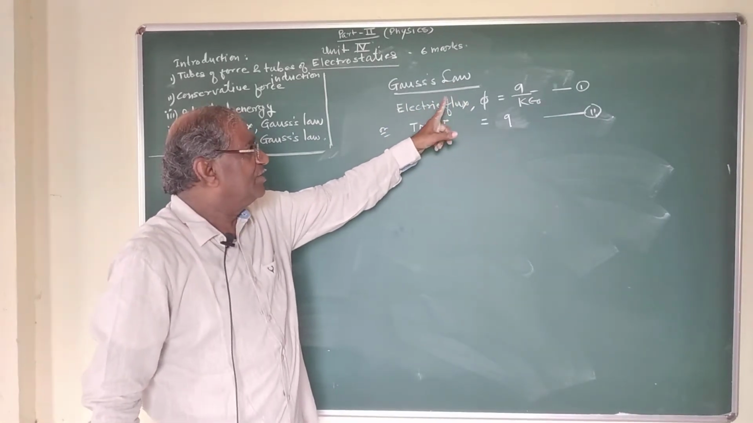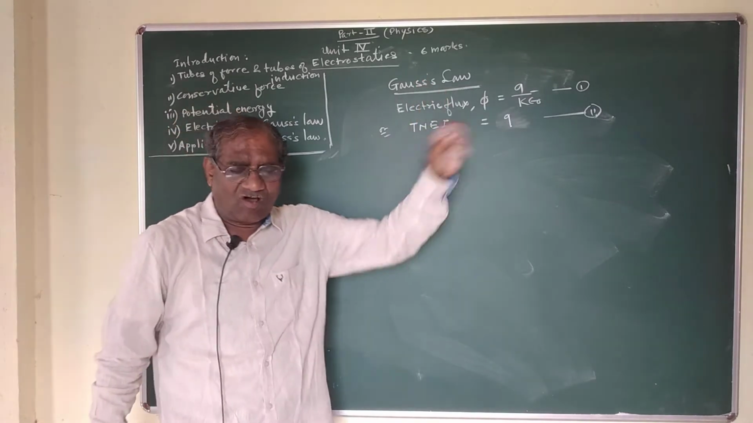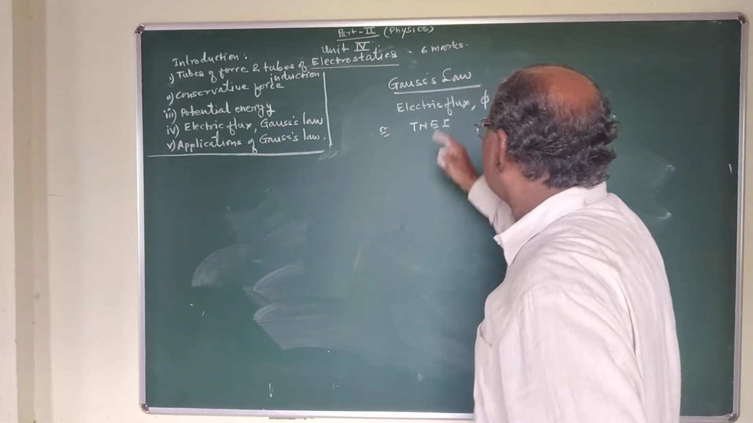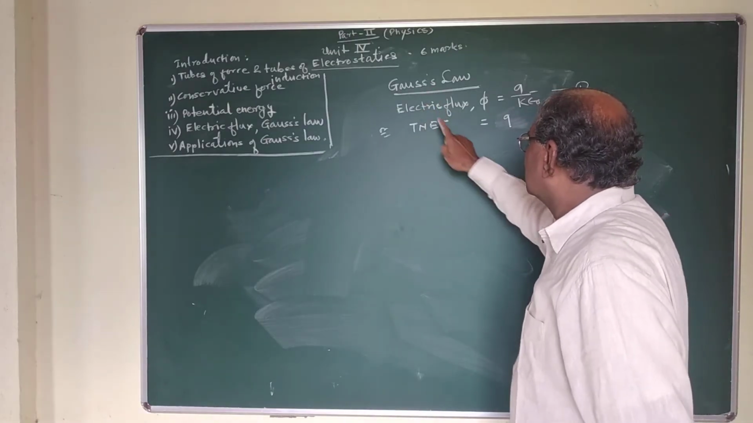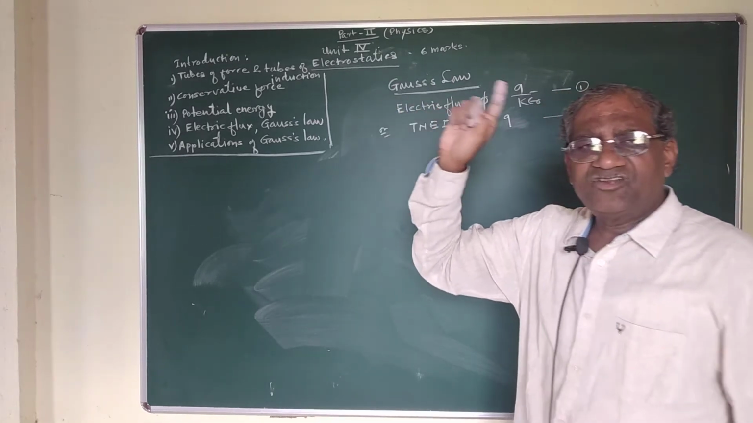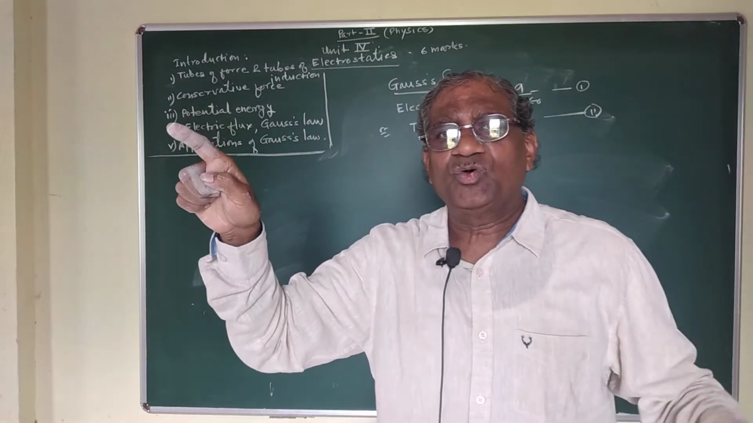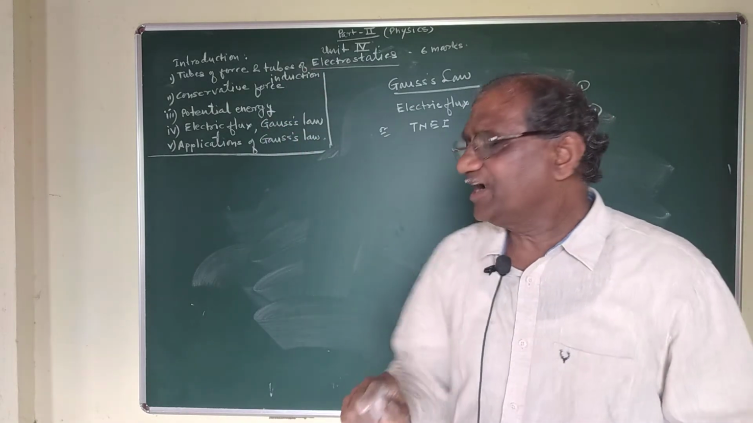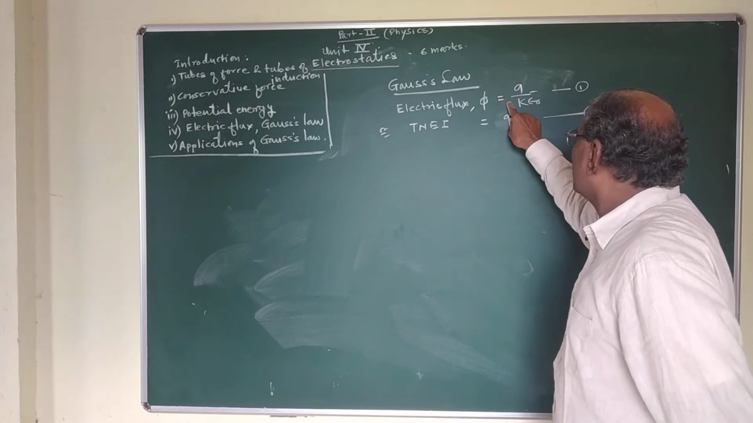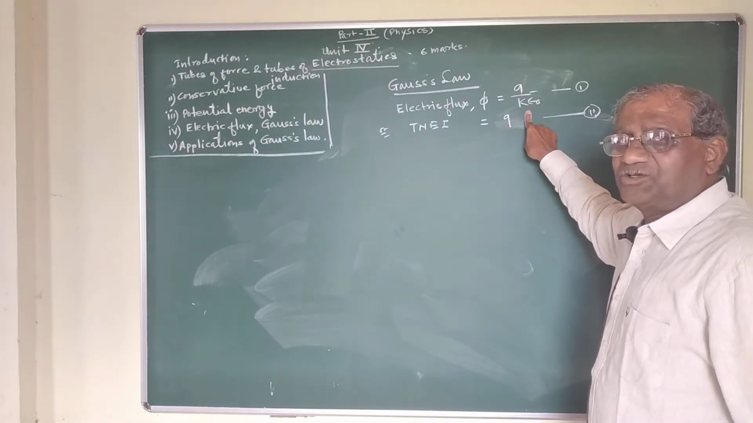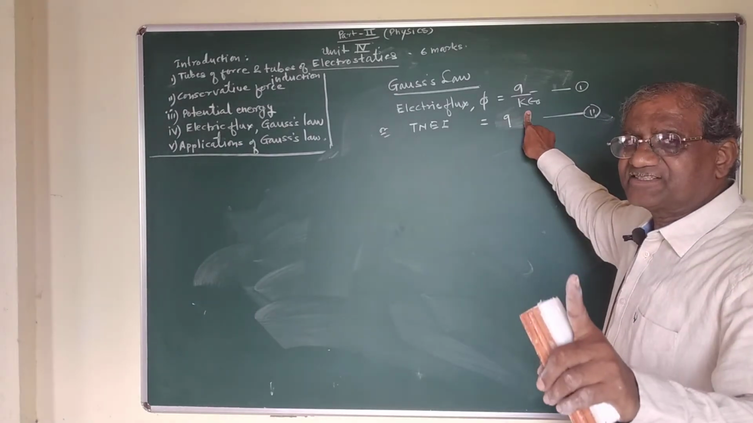Last year we have seen this Gauss law, and the statement of Gauss law is that the total electric flux passing normally through any closed surface drawn in an electric field is equal to 1 upon k epsilon 0 times the total charge enclosed by that surface.